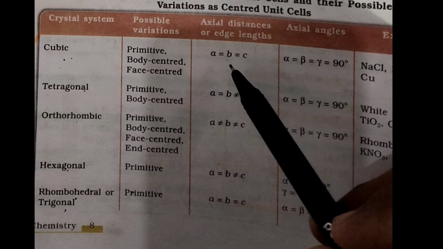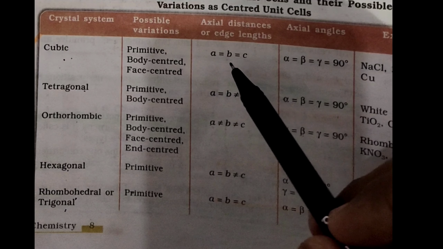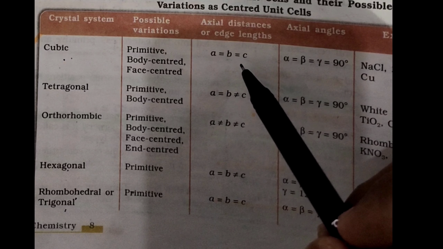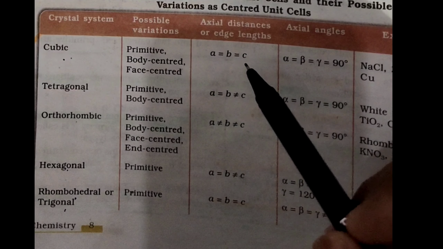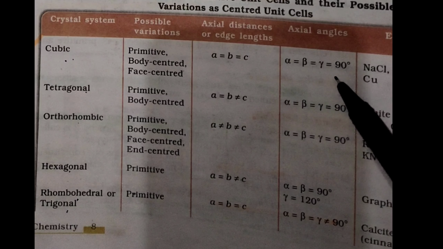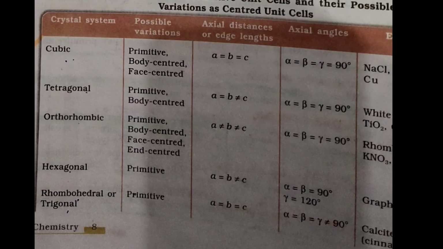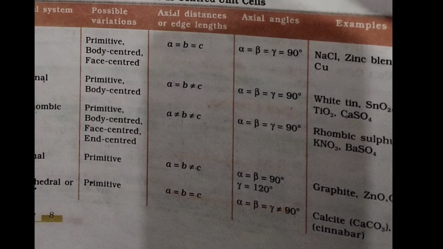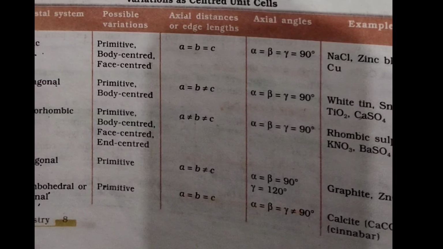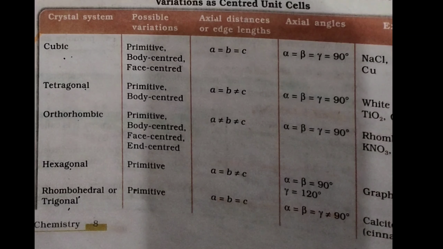Its parameters are that every side is equal: a equals b equals c, where a, b and c are the sides of this unit cell. All the sides are equal and all the angles between them are 90 degrees each. Now these are the examples given of this type of unit cell, in which cubic unit cells are found.